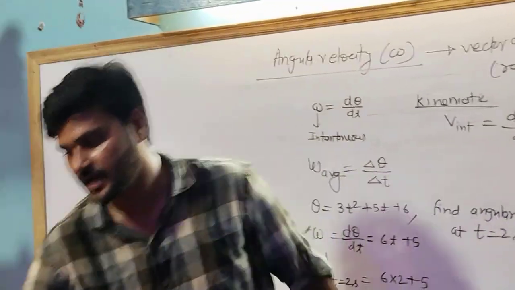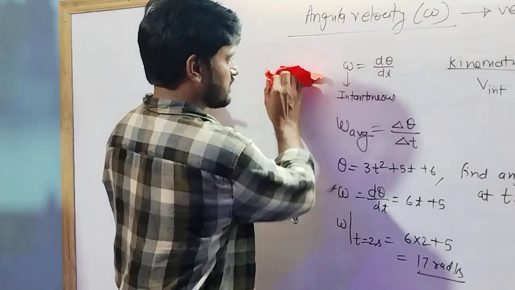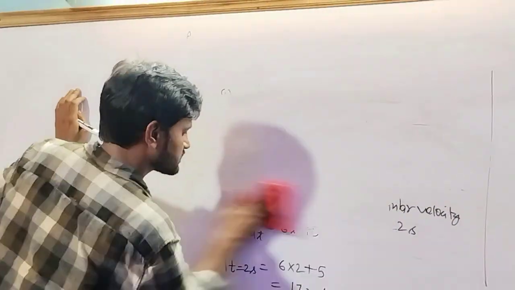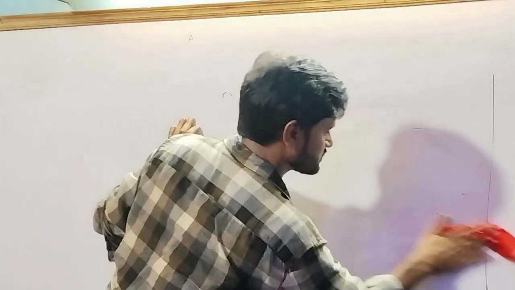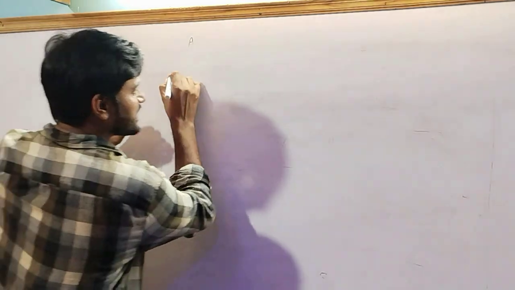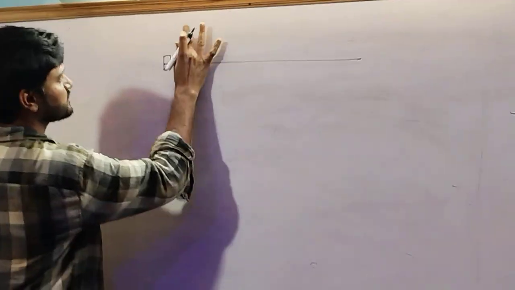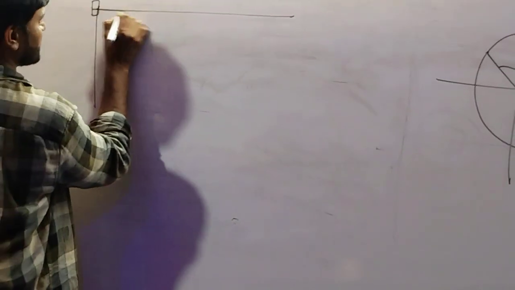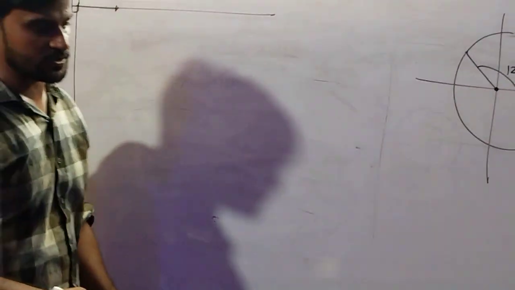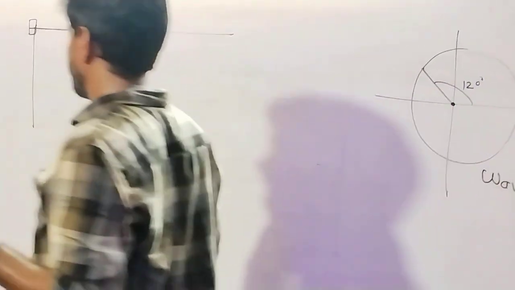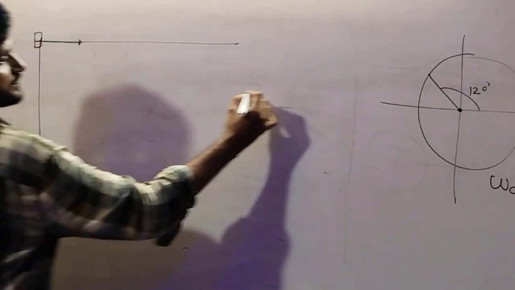Now we take another example. Suppose that a car is moving on this track and the observer is here. Suppose that the car has a constant velocity. Now we have to discuss one more point.